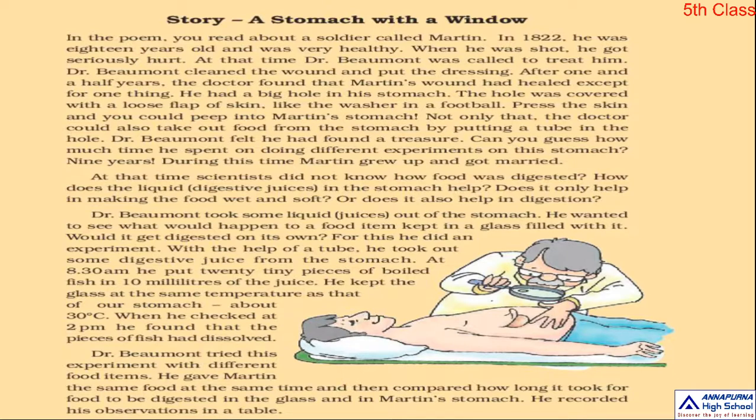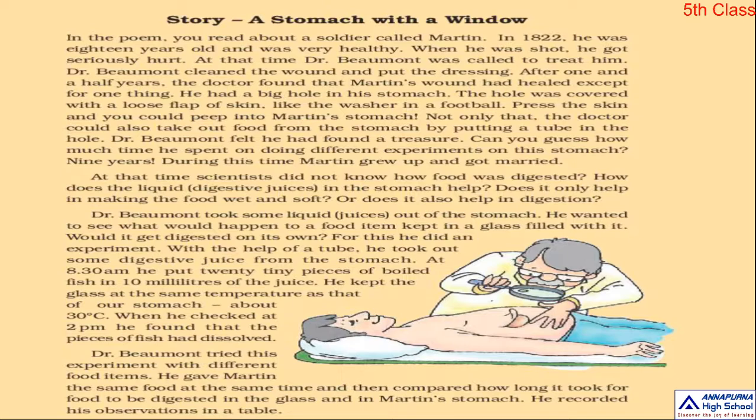He gave Martin the same food at the same time and then compared how long it took for the food to be digested in the glass and in Martin's stomach.